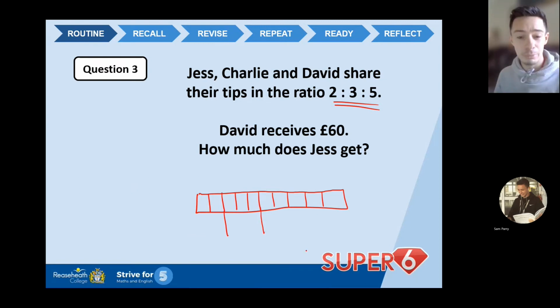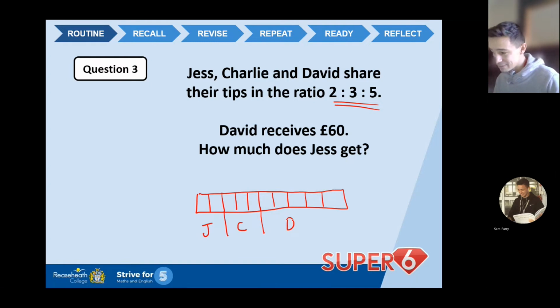Now, the next thing I'm going to encourage you to do is label the bar so we know who's who. It says Jess, Charlie, David, so it goes in that order. Jess, Charlie, David. J, C, D. Now, David receives £60.